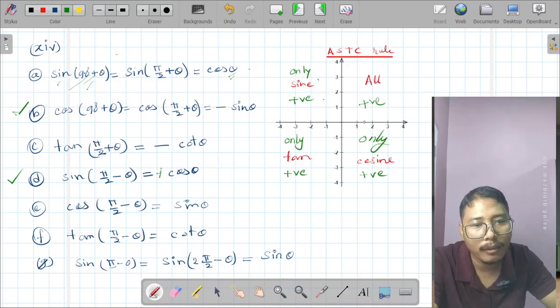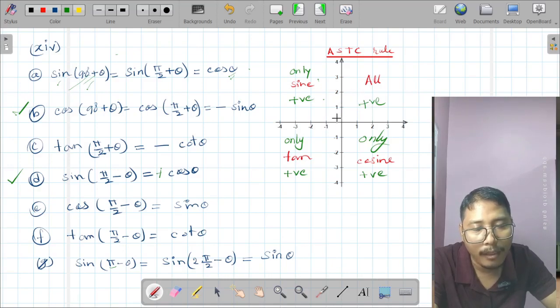Yeah, I have mentioned here, this I forgot to mention, that if the angle is smaller than 90 or equal to 90, then it will be positive. Similarly, if the angle is 90 degrees, in that case also all relations will be positive.